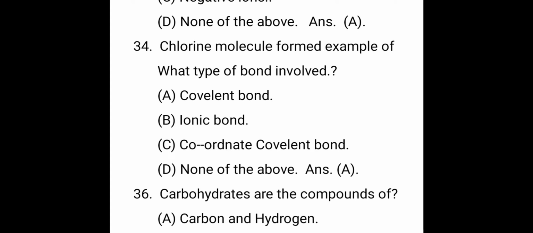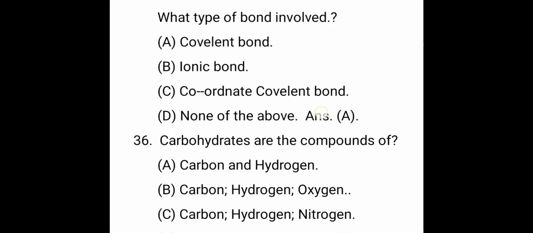In the ionic bond, the combination is between two atoms with a large difference in electronegativity. In the ionic bond, the electron is transferred from one atom to another atom. In the coordinate covalent bond, the pair of electrons is contributed by one atom only.